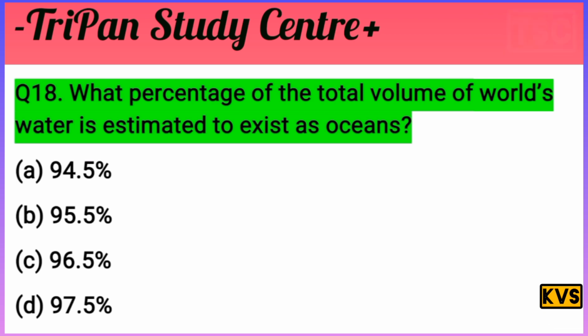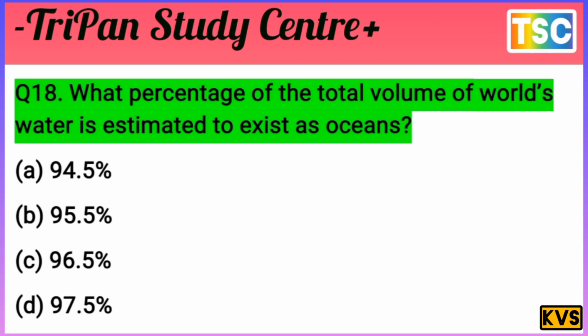The question here: what percentage of the total volume of the world's water is estimated to exist as ocean? The question is clear and very important for the exam. A is 94.5%, B is 95.5%, C is 96.5%, D is 97.5%. I give you a few seconds to test your knowledge. Choose one of the four options.